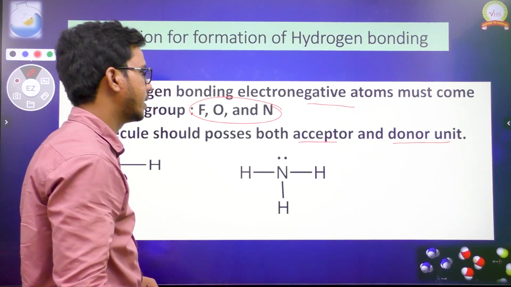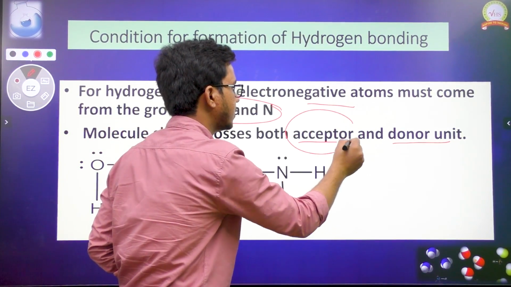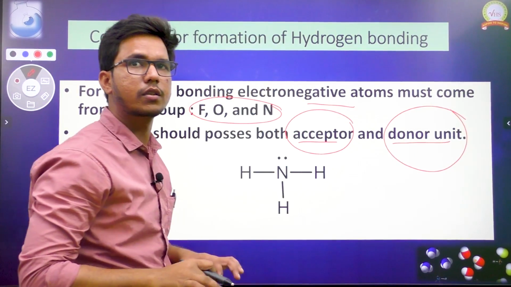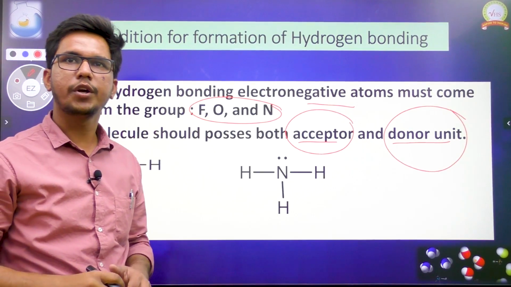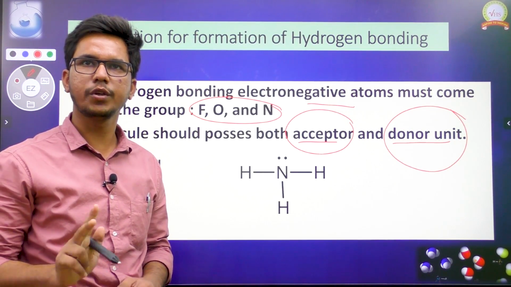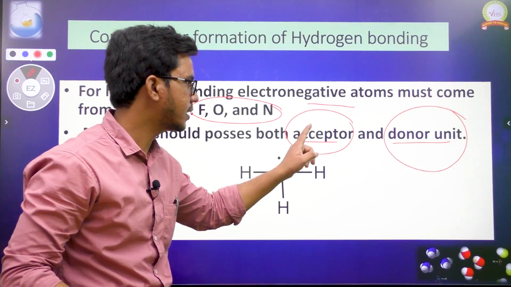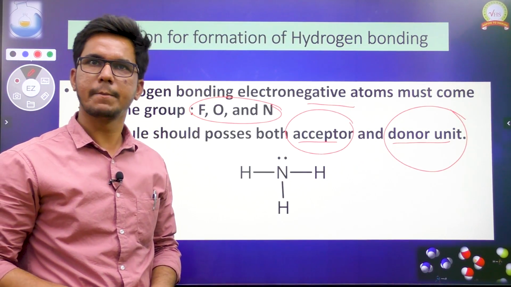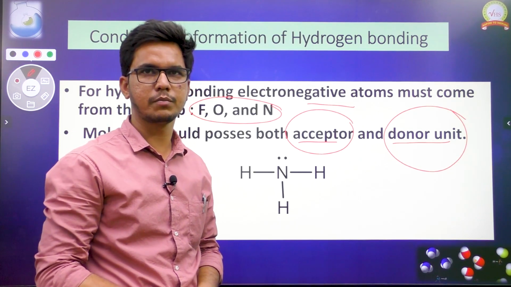The molecule should possess both acceptor and donor units. Okay, we have two terms here. This is the acceptor unit, and the other one is the donor unit. The molecule which is going to form hydrogen bonding should possess two units: one is the acceptor unit, the second one is the donor unit. What is meant by acceptor and donor unit?